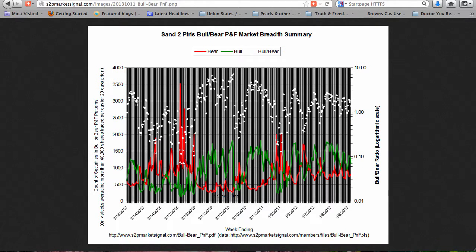Market breadth. With this past week's market decline, our bull-bear point and figure ratio fell from 1.69 to 1.38, maintaining its bullish territory. The total count of securities in bullish or bearish patterns decreased 7% to 1,927. The count of bearish stocks increased 5%, while the count of stocks in bullish patterns decreased 15%. The Sand to Pearls P&F Market Breadth Summary Chart shows us a market now 6 consecutive weeks in bullish territory.